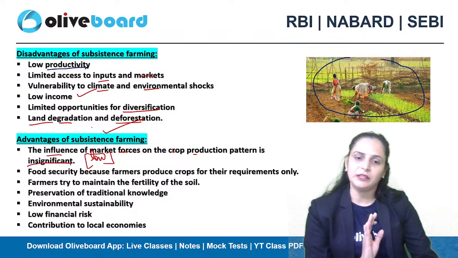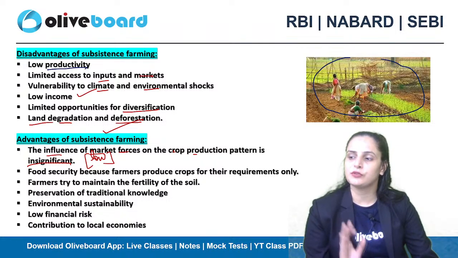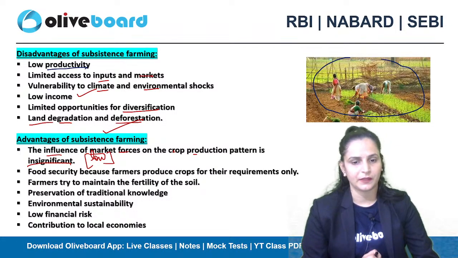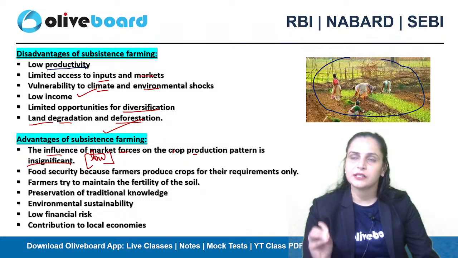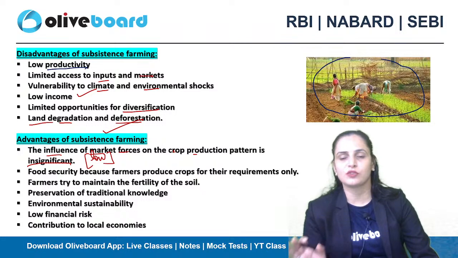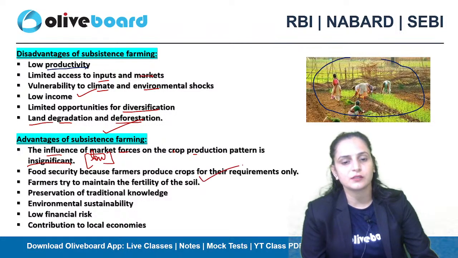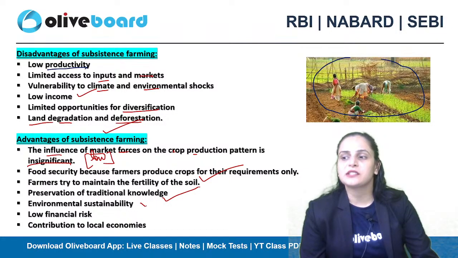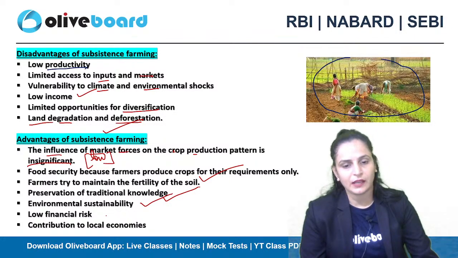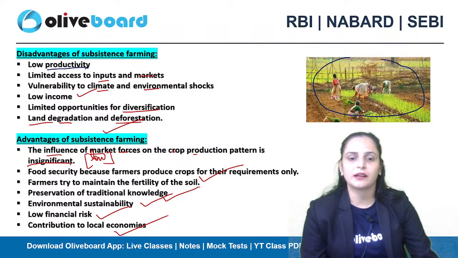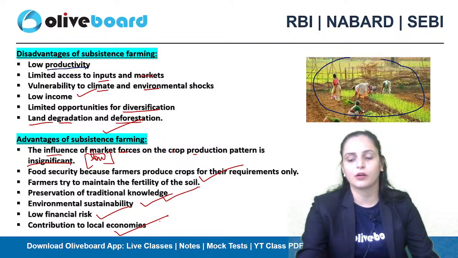Food security will be there for the farmer's family, like the farmer is producing that much food which will be sufficient for his family for the whole year, right? And here the farmer is utilizing all the resources from the natural background only, so he is trying to maintain the natural fertility of the soil. Traditional knowledge will be preserved, environmental stability or sustainability will be maintained, and low financial risk will be there. And there is contribution to local economies: they are not selling to the market, so that is how they are contributing to the local economies of the area.